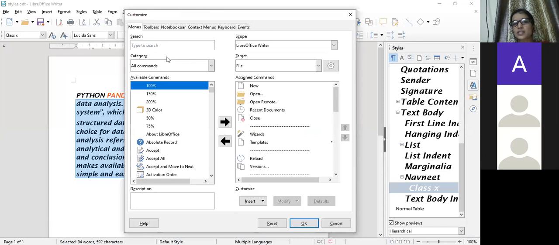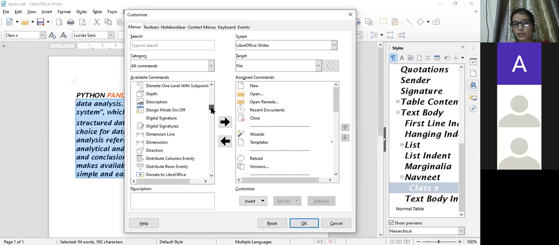Clear? Customize means which commands, like if you remember, we have done the quick access toolbar. In the quick access toolbar, we were having three icons: undo, redo, and save. And if you need more icons on the quick access toolbar, you can add them also. In the same way, we are having the customize option in LibreOffice Writer, where you choose which options you want as assigned commands. For this, we have the available commands over here. Any command you want to assign, you can take from here.